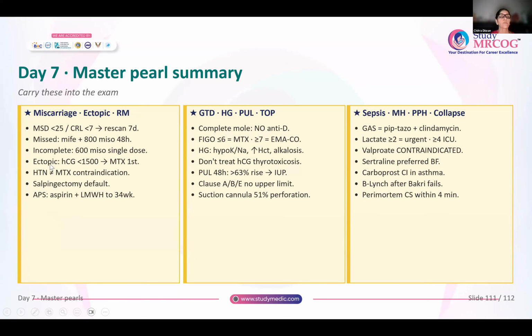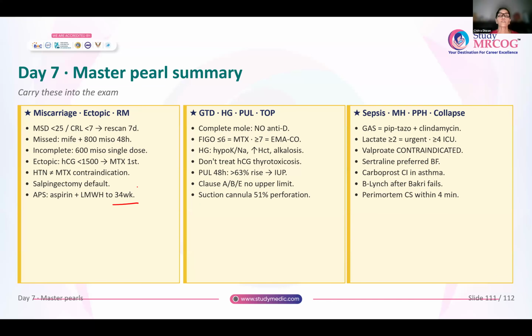Whenever it is an ectopic pregnancy, beta HCG is less than 1500, you can offer methotrexate as a first line management option. Hypertension is not a contraindication for methotrexate. Whenever you want to offer surgical management, salpingectomy is done by default unless the other tube is damaged. If the other tube is damaged, you will do a salpingotomy. And for women with APLA and recurrent pregnancy loss, you will give aspirin and low molecular weight heparin starting the day the urine pregnancy test is positive and continue up to 34 weeks.